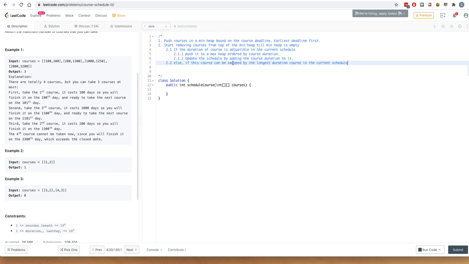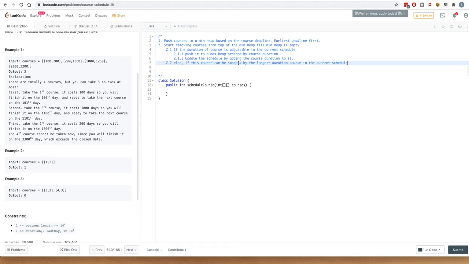So what we would now try to do is swap this course with the longest duration course in the current schedule. We'll check which is the longest duration course in the current schedule, which is easy. Specifically, that is why we were maintaining a max heap in which on the top of the heap we would have the maximum duration course in the schedule.